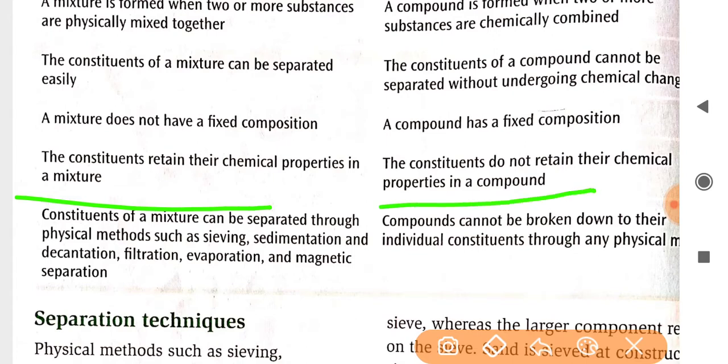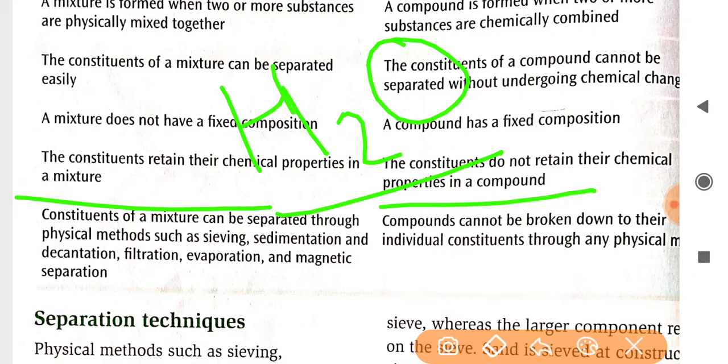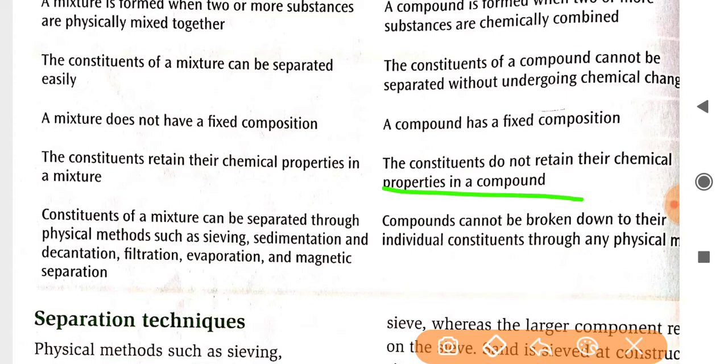in a compound. We already read that H2O is a compound, water, in which hydrogen and oxygen are chemically combined. You know that hydrogen catches fire, and oxygen just extends the fire, but when they combine with each other they form water. So this is the fourth one. When we say they do not retain their chemical properties in a compound, that means individual properties are